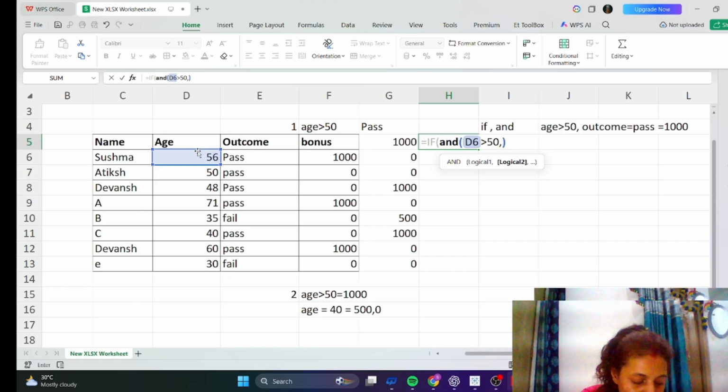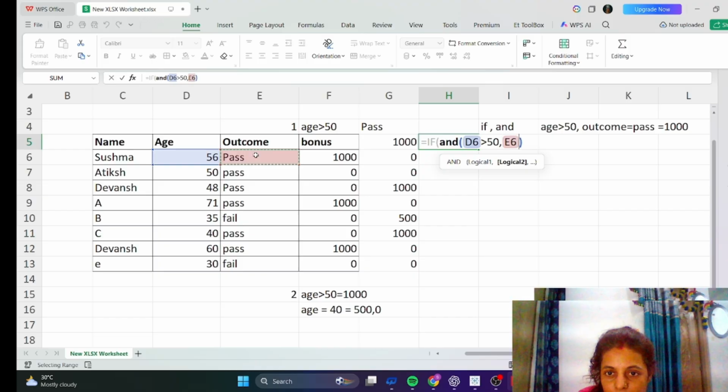So comma, outcome is pass, then we should select this, equal to outcome should be pass.